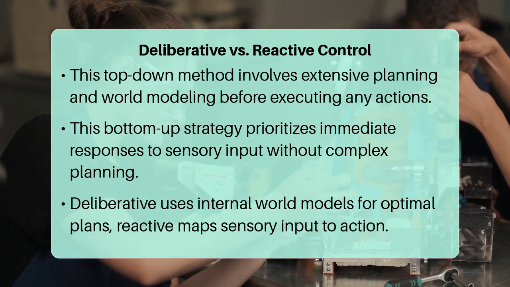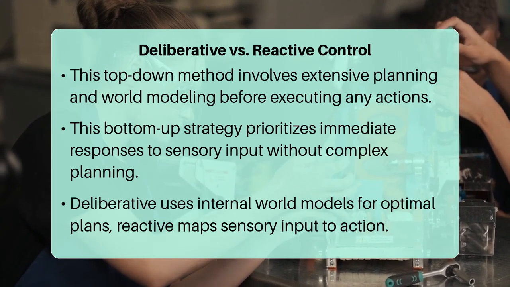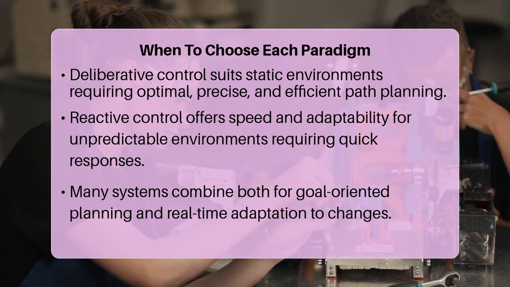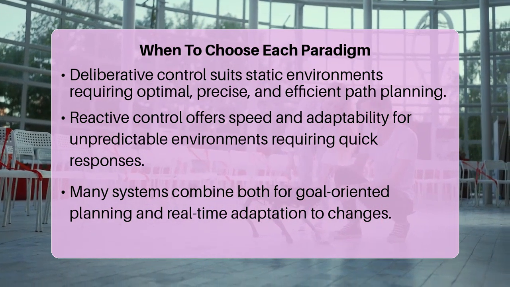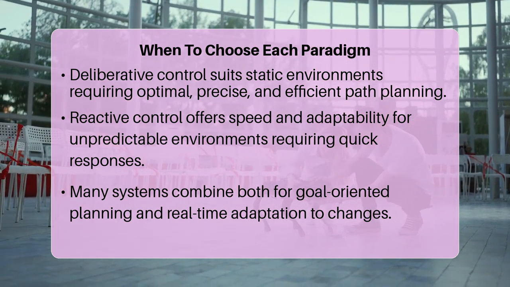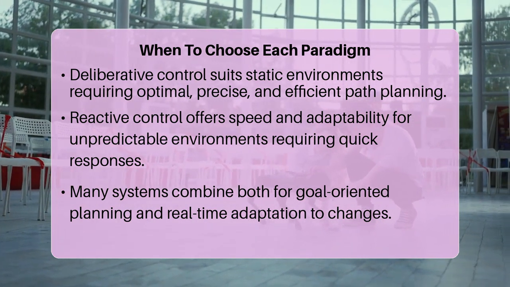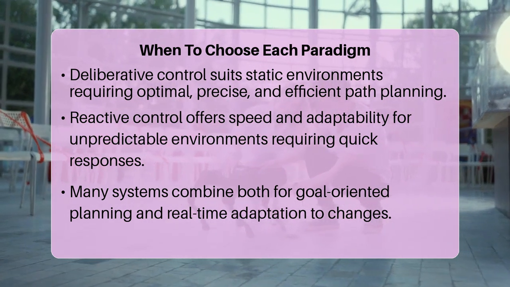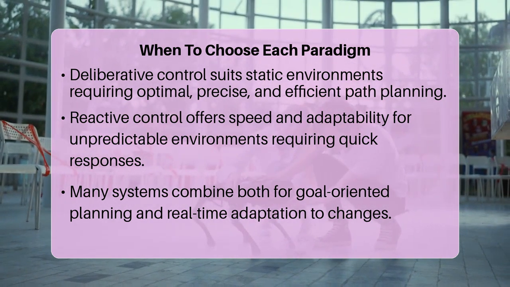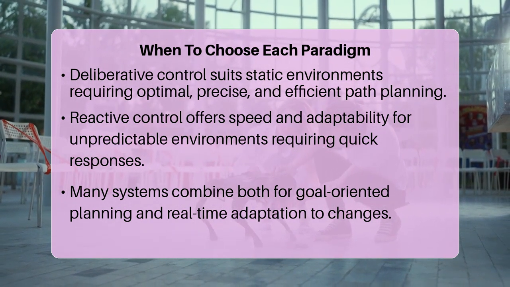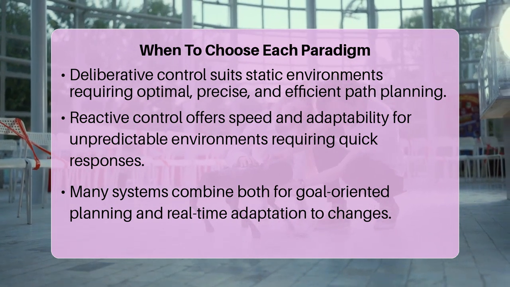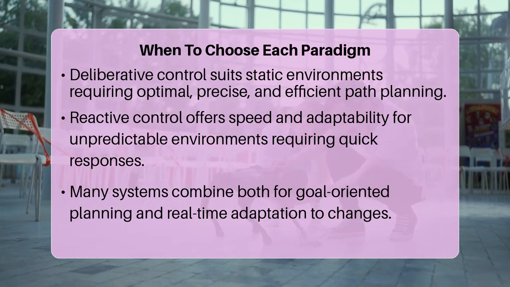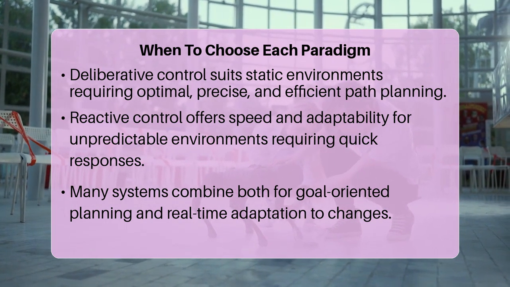To decide which approach is right for your robot, consider the operational context. If your robot operates in a static, predictable environment where optimal path planning is paramount, such as an assembly line, a deliberative system might be ideal. Here, the time taken for planning is offset by the precision and efficiency of the executed plan. However, for robots in highly dynamic and unpredictable settings, like an autonomous vacuum cleaner navigating a busy living room, a purely reactive system offers the necessary speed and adaptability to avoid collisions and keep moving.